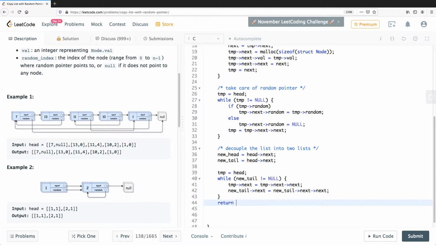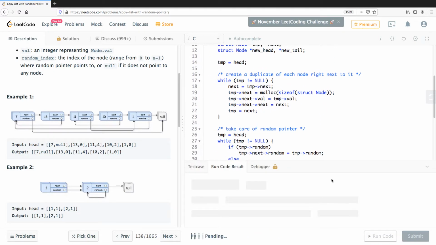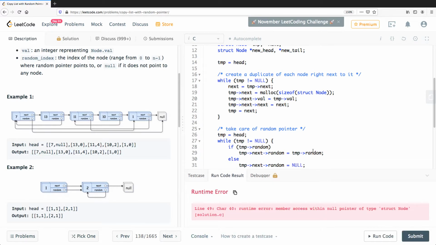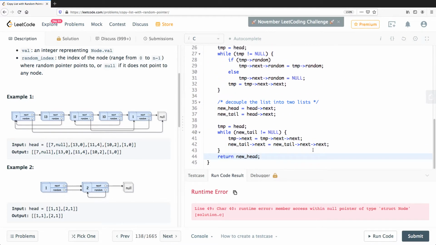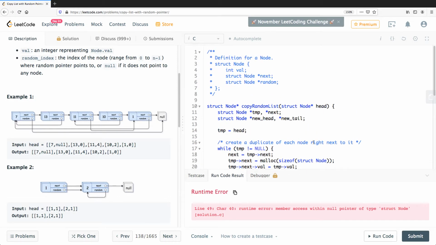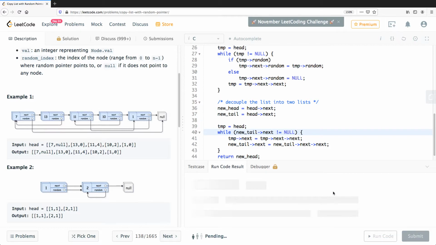And here we can simply say return new head. Do you think this is going to work? Let's give it a shot. Okay, member access within null pointer of type struct node, line 49. Line 49, we're saying column 14 and member access within null pointer of type struct node. So I think what we need to do is we need to say this. No, that's line 40, right?